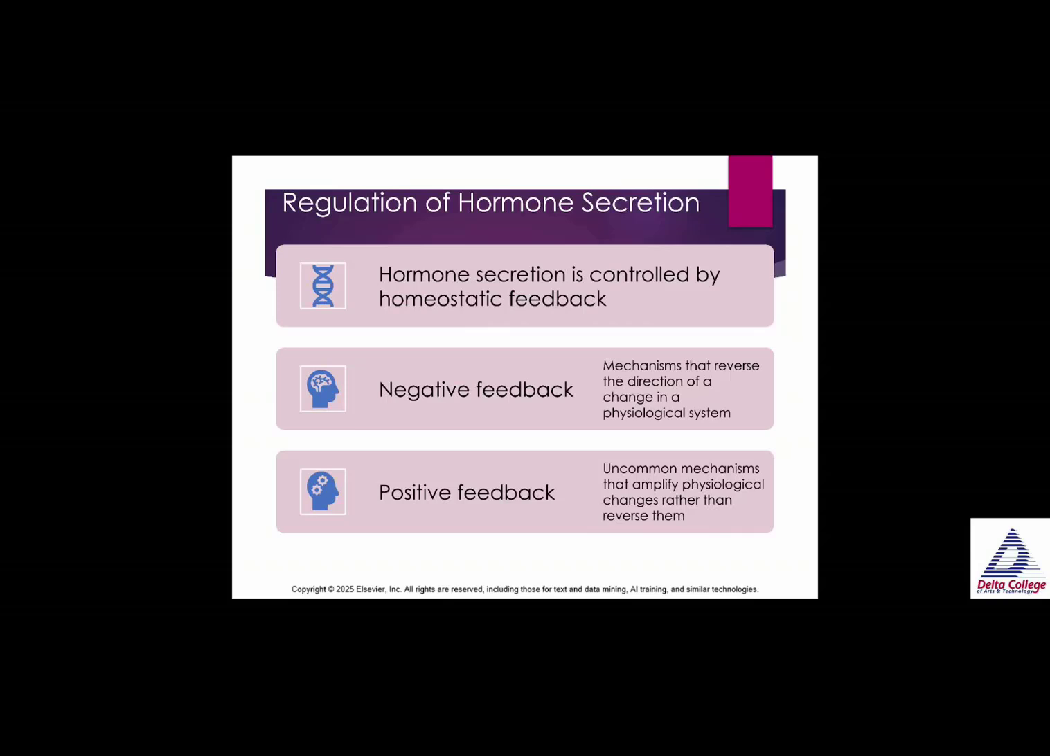So hormone secretion is controlled by homeostatic feedback. We either have negative feedback. These are mechanisms that reverse the direction of a change in a physiologic system. We've already talked about negative feedback, such as with temperature, maintaining the constant temperature within our body. And then we have positive feedback. These are uncommon mechanisms that amplify physiologic changes rather than reversing them. Examples of positive feedback are contractions during childbirth and blood clotting.